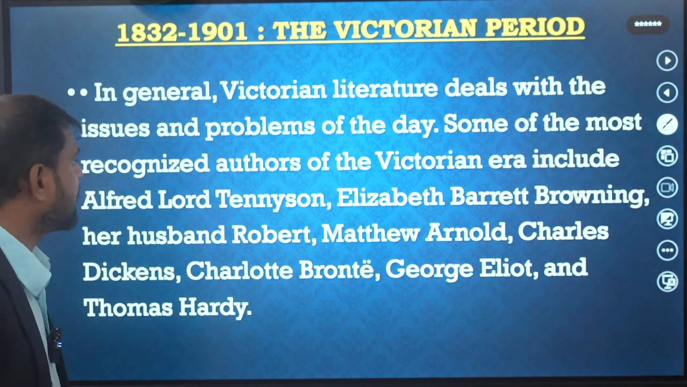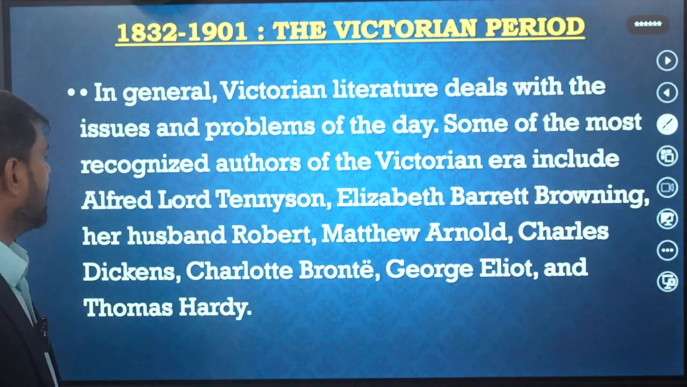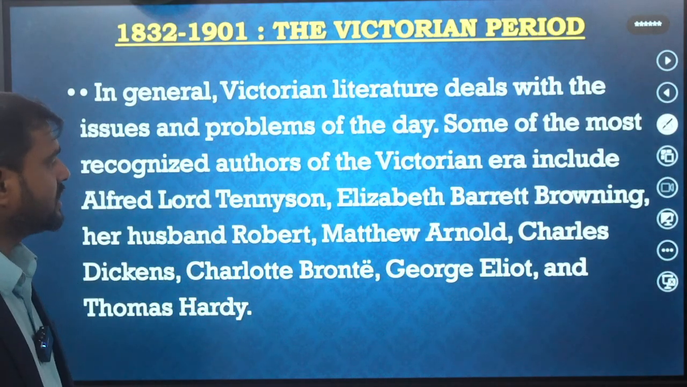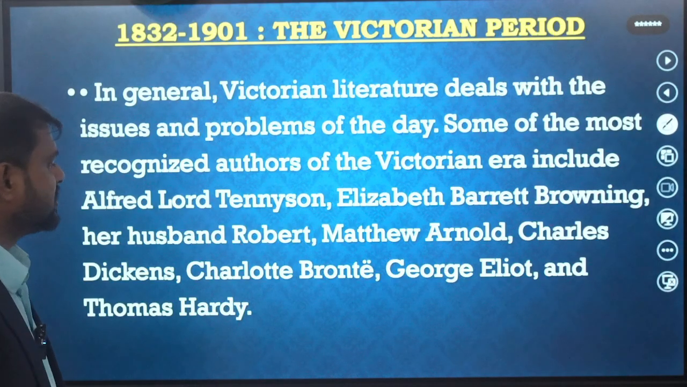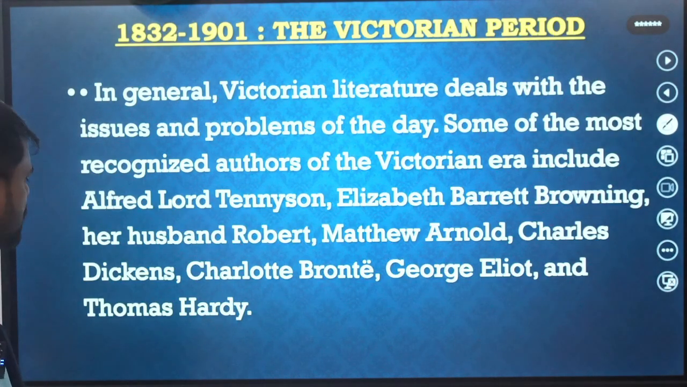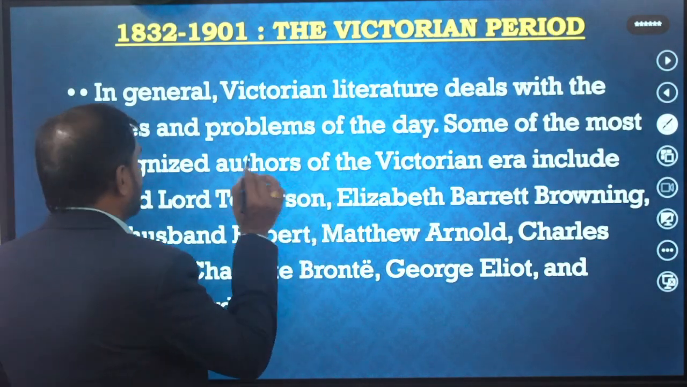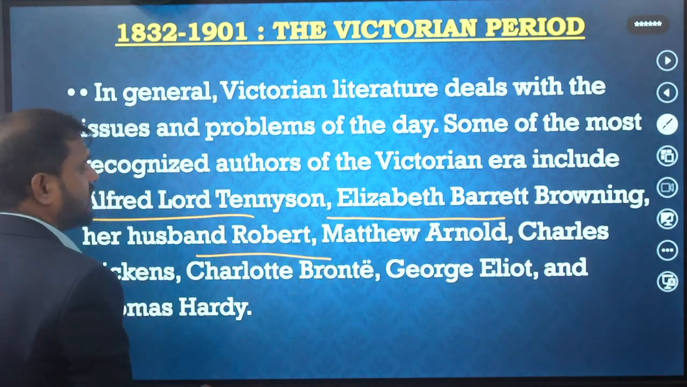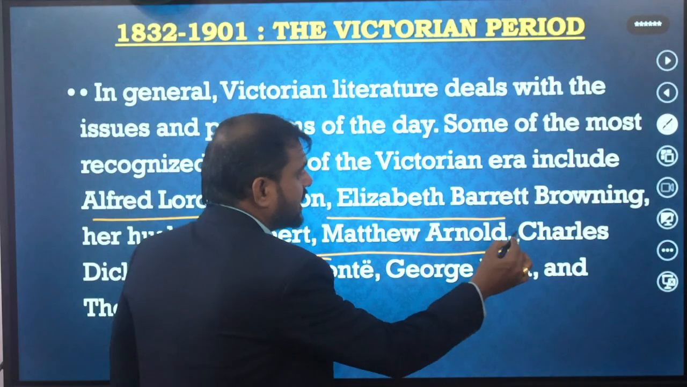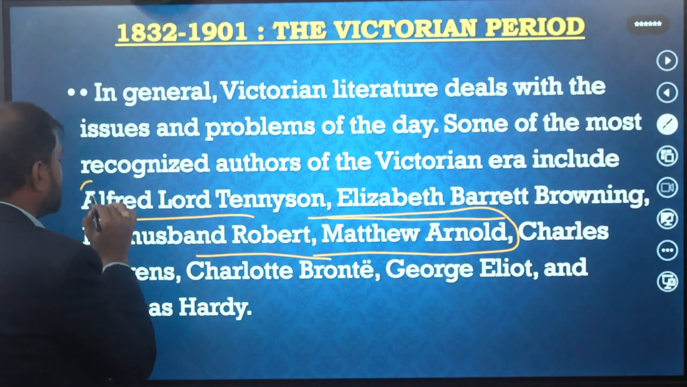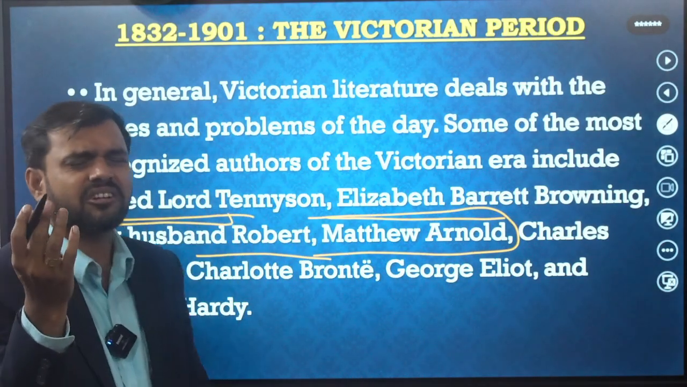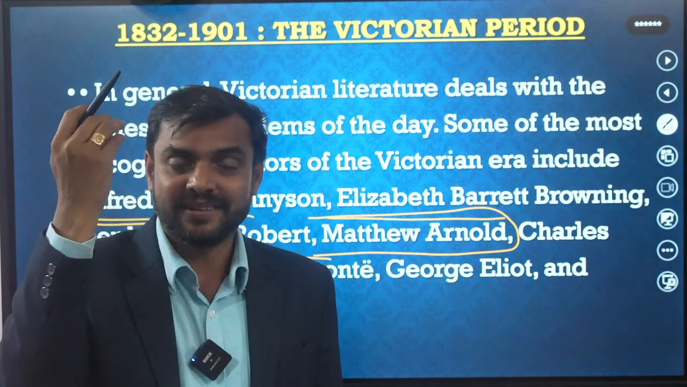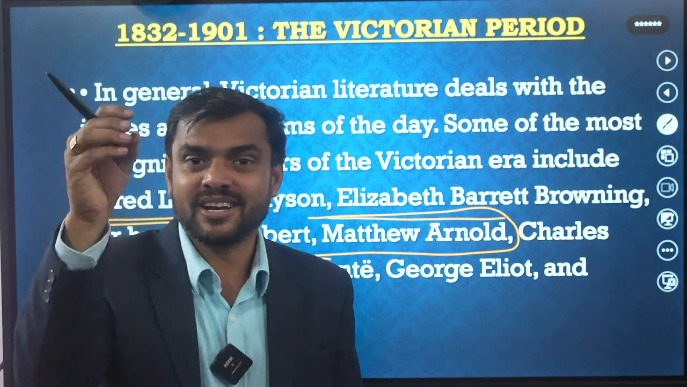Some of the most recognized authors of the Victorian era include Alfred Tennyson, Elizabeth Barrett Browning and her husband Robert Browning, Matthew Arnold, Charles Dickens, Charlotte Bronte, George Eliot, Thomas Hardy, very important. Look, Alfred Tennyson, Elizabeth Barrett Browning, Robert Browning and Matthew Arnold are the great poets of the Victorian period. Alfred Tennyson wrote The Lotus Eaters, Ulysses, and a poem called The Princess. It became more important at that time. He is writing on women's education.